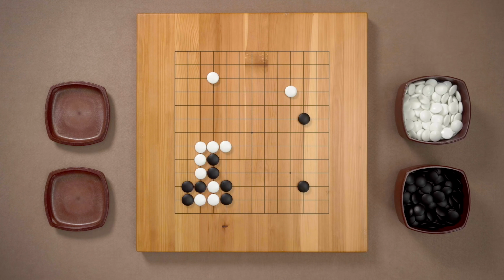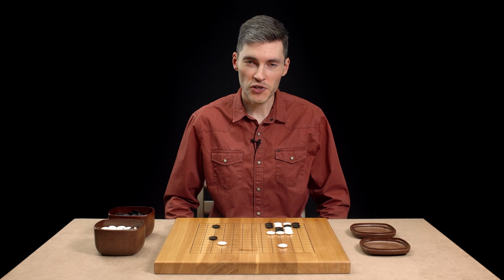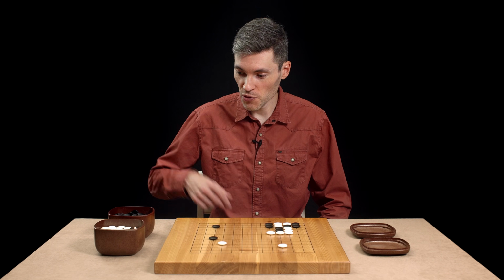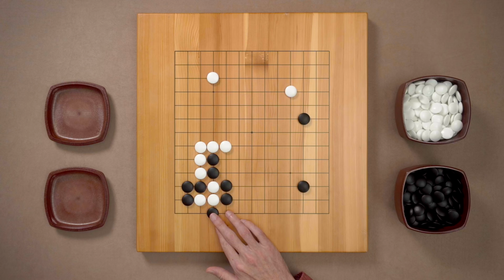This position is a very good test of your feel for the good shape, because Black has many ways of saving those 2 stones, but only one of them is in good shape. One of the first things that a beginner could think of here is to play something like this. Atari on the 3 stones, just to make sure that those stones are captured, and there's no trouble. But this is very submissive.